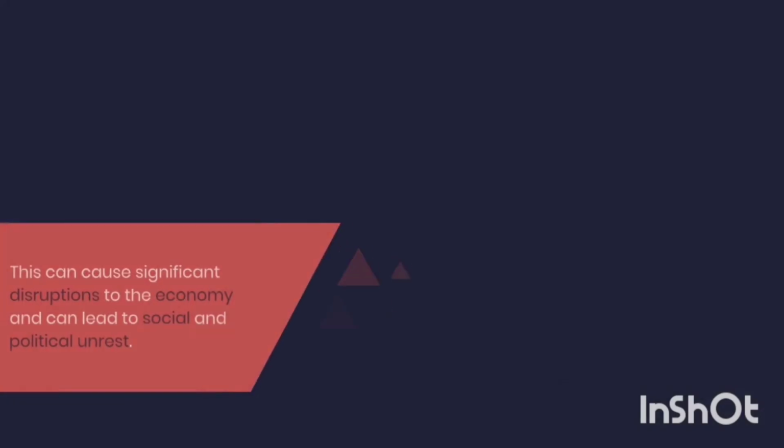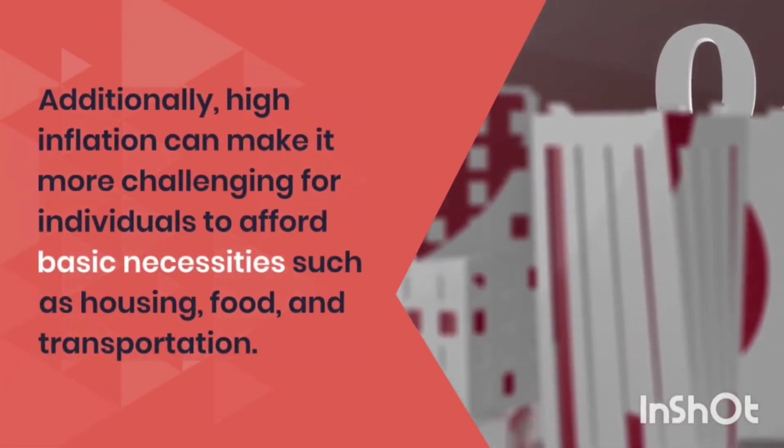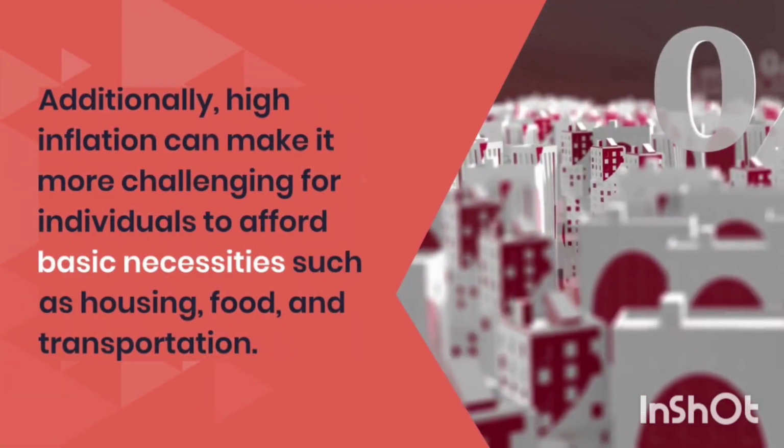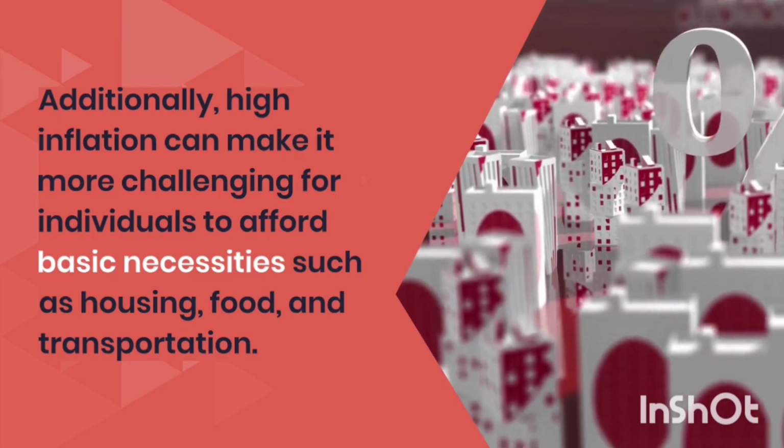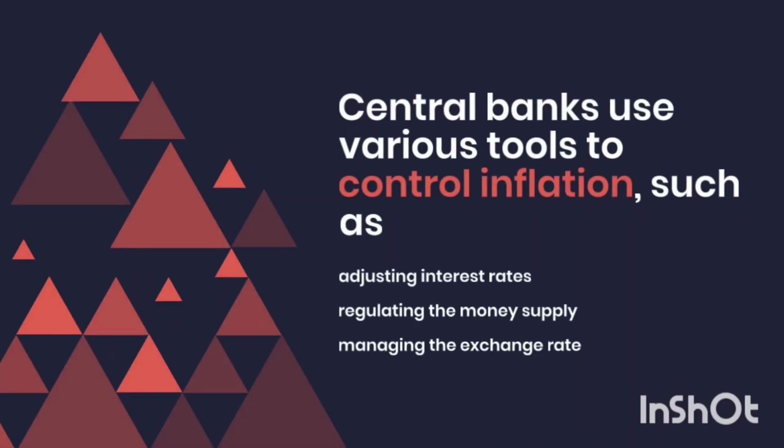When inflation is high, people tend to buy more goods and services than they need, leading to shortages and price hikes. This can cause significant disruptions to the economy and can lead to social and political unrest. Additionally, high inflation can make it more challenging for individuals to afford basic necessities such as housing, food, and transportation.